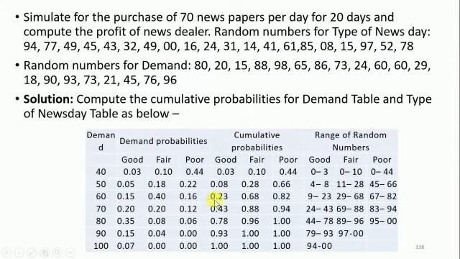So what you have to do is calculate the cumulative probabilities for each type of day. If I am having a good day here, I'm having 0.03. For the cumulative, I will take this plus this till the end. So I'm going to take 0.03 plus 0.05, I will get 0.08.